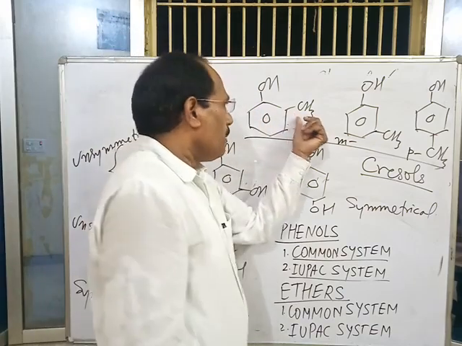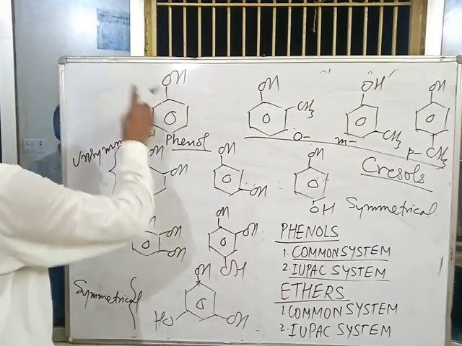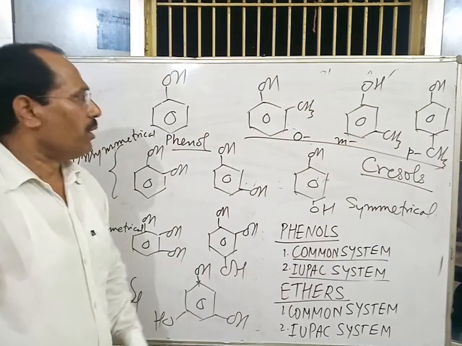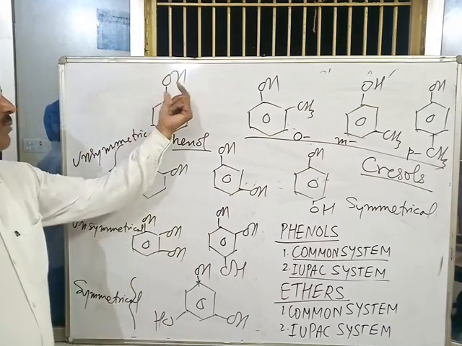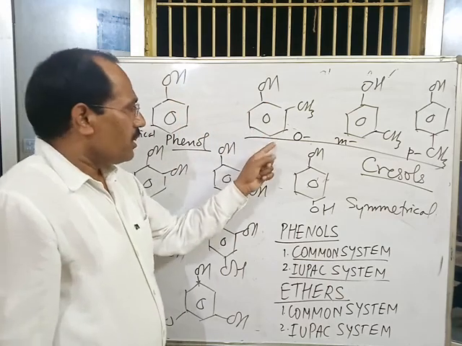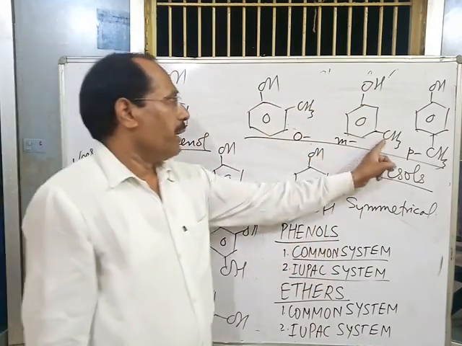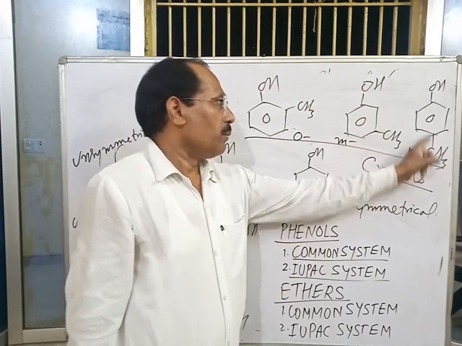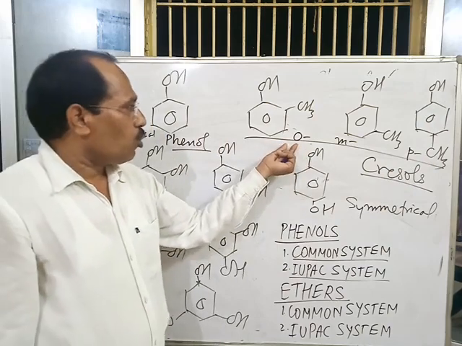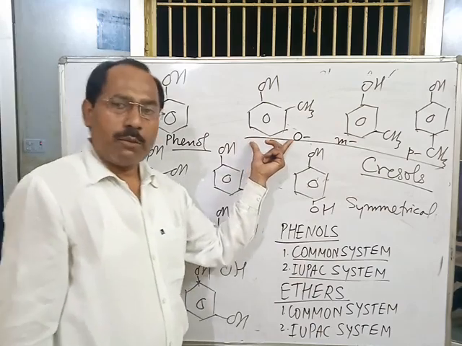And position of the substituents are indicated by ortho, meta and para with respect to OH group. For example, in common system, this compound is known as phenol, and cresols are named as ortho methyl phenol, meta methyl phenol, and para methyl phenol, or it is named as orthocresol, metacresol, paracresol. This is common system of nomenclature.